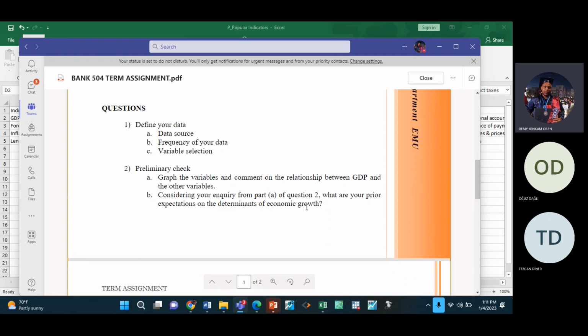Now, based on your answer from part A, you should tell me what your prior expectations are. From part A, if you see that there is a positive relationship between FDI and GDP, then you should tell me that based on this, I expect an increase in FDI to also cause an increase in GDP. But if the graphs show a negative relationship, then you should say you expect that an increase in FDI should cause a decrease in GDP. So you're just telling your a priori expectation based on the information from the graphs. Understood?